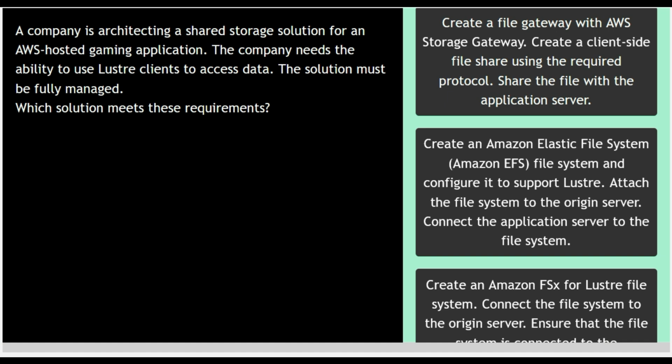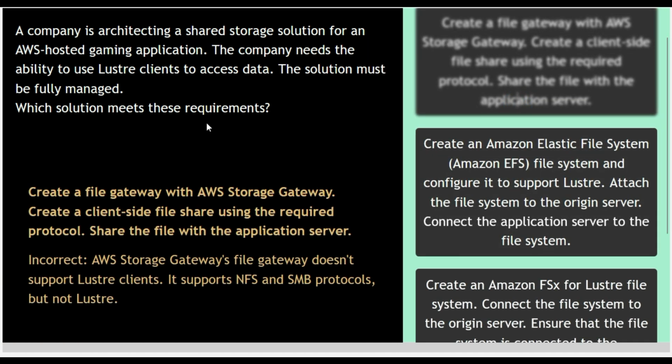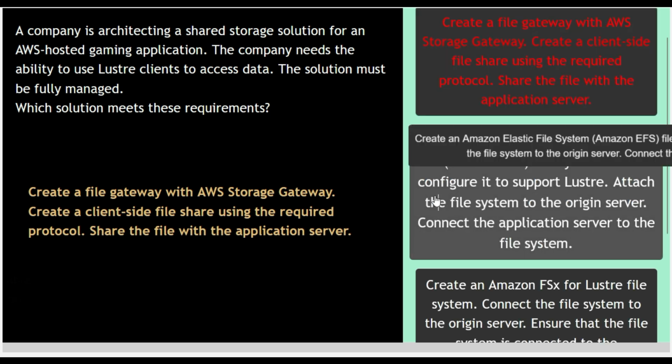Time up. Now let us analyze the answers. Option 1, create a file gateway with AWS Storage Gateway. Create a client-side file share using the required protocol. Share the file with the application server. This option is incorrect because AWS Storage Gateway's file gateway doesn't support Lustre clients. It supports NFS and SMB protocols but not Lustre. So option number 1 is the wrong answer.